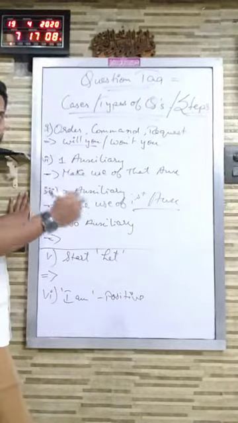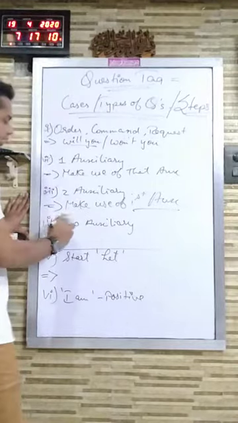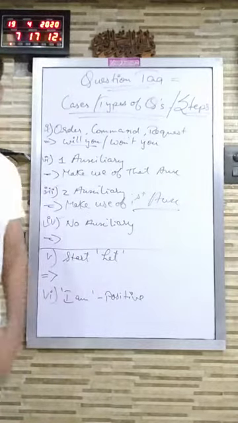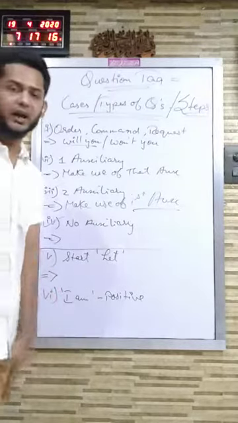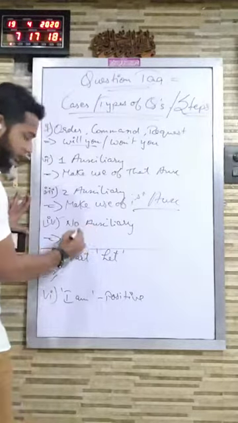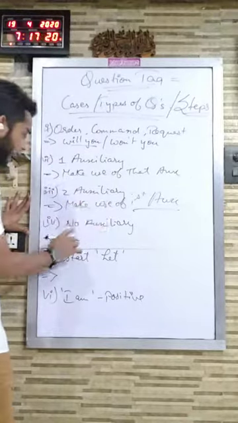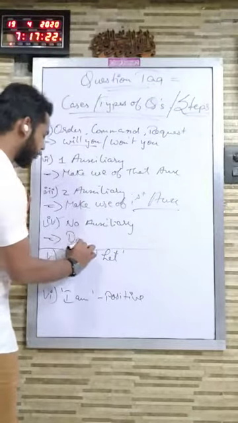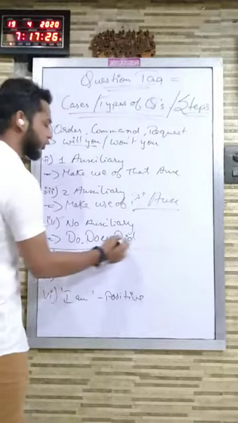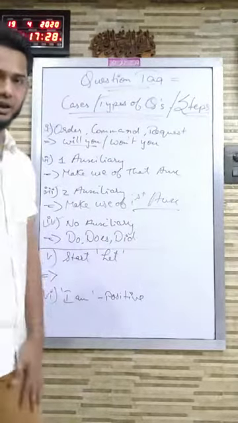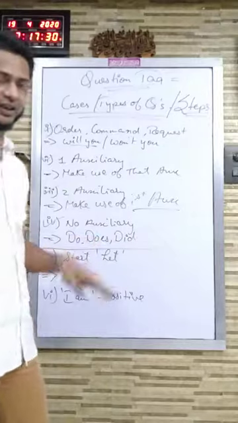Now coming to the next case, that is, if there is no auxiliary. Again, please remember to follow the steps. Why? Because when there is no auxiliary, please listen carefully, you have to make use of do, does, and did for making the question tag. You will be making use of these three.